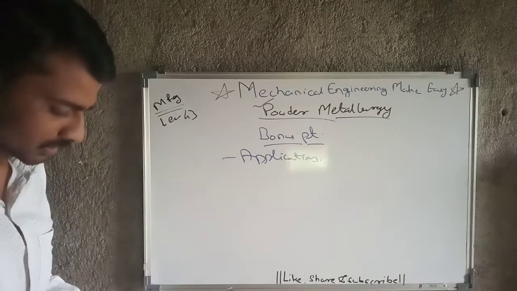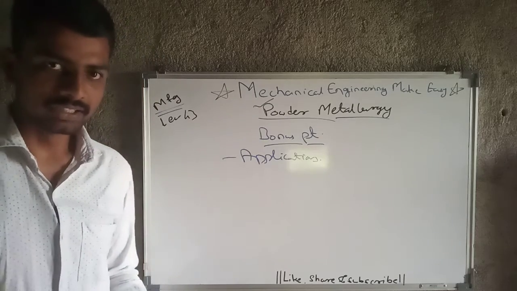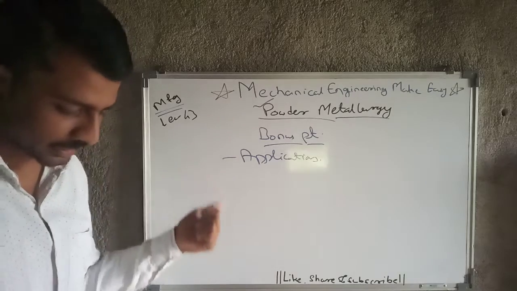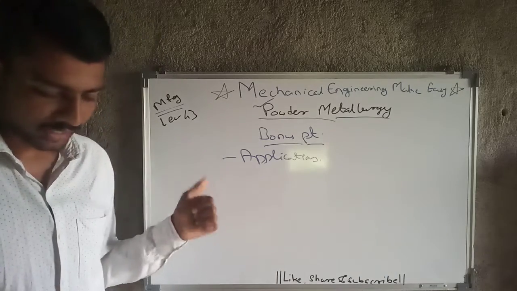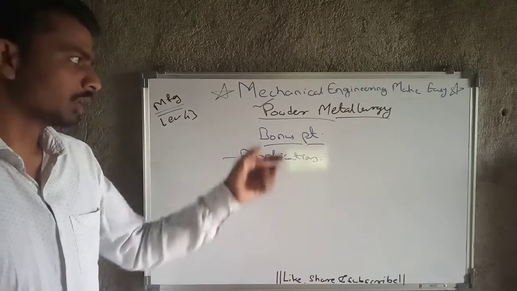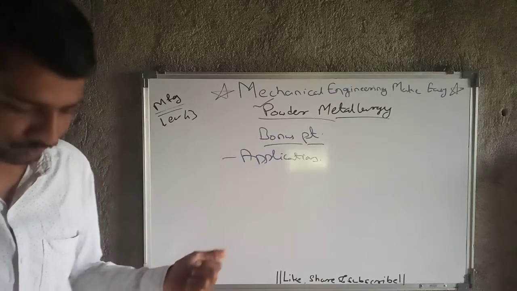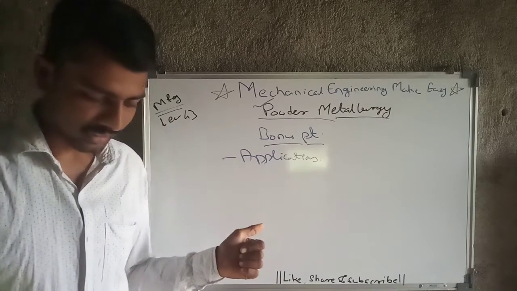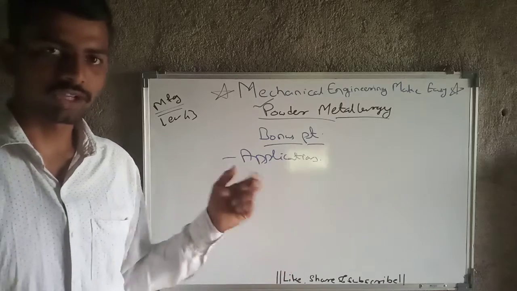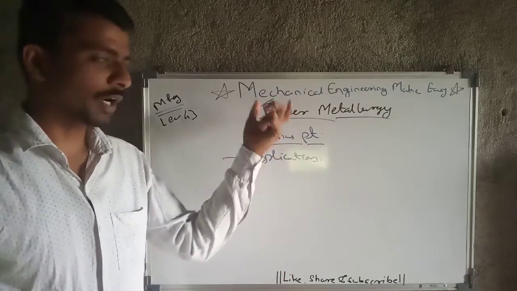But in some applications, like in automotive, there are clutches and brakes, where we use powder metallurgy. Next, in the defense sector, for rockets, missiles, bullets and so on, we also use powder metallurgy processes. Then refractory materials like bulbs, X-ray tubes, etc. For that kind of equipment, some companies implement the powder metallurgy process.